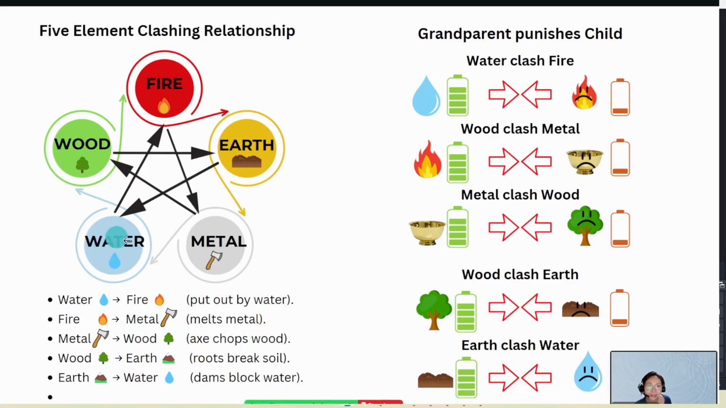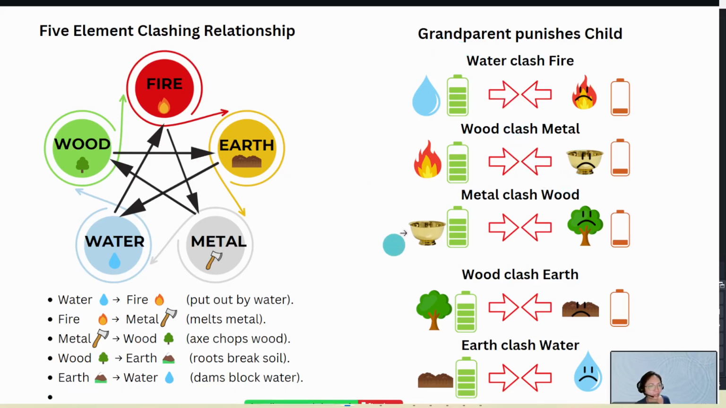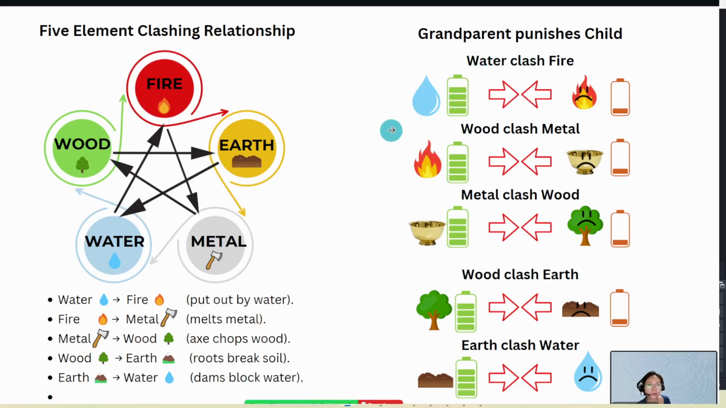Taking a look at this image again, imagine the relationship we talked about just now, the producing, is that a parent is producing, nurturing the child. Right now we are talking about clashing. Imagine it is the grandfather who is going to punish or discipline the child. The grandfather will be in this column, these elements here.